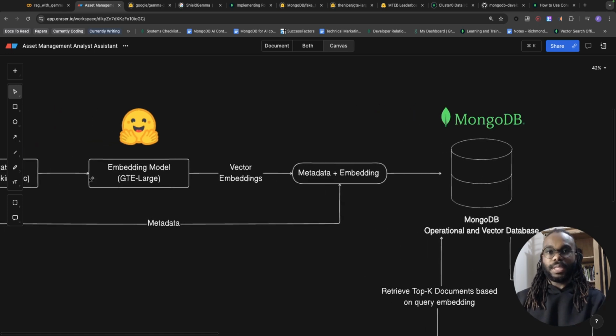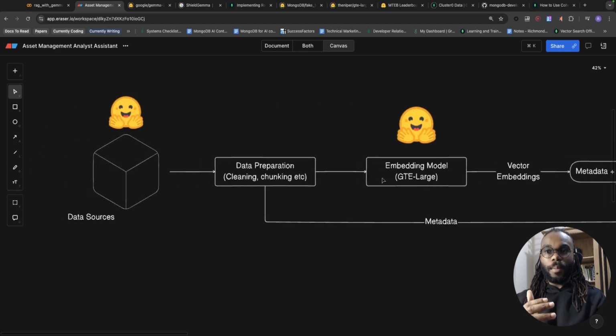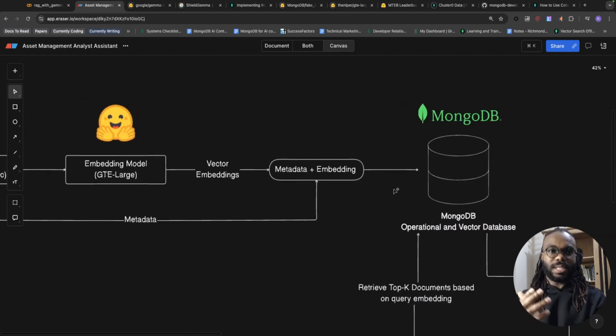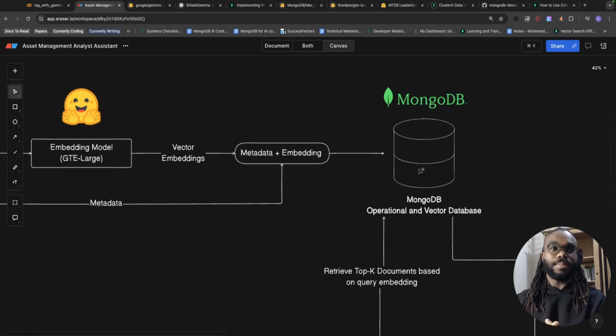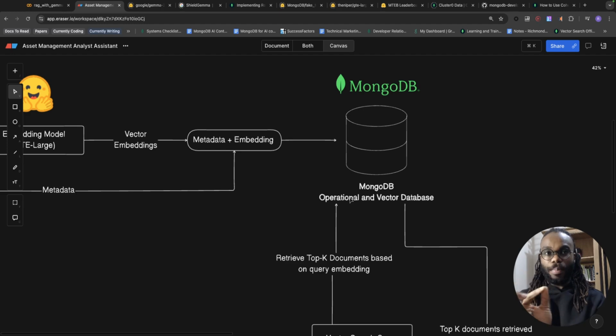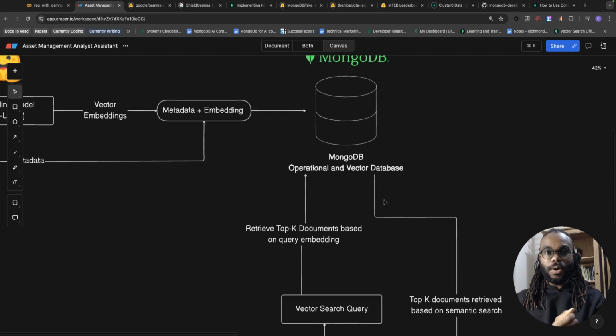We're going to create a metadata plus embedding pair for every single chunk from our data source. So this is just a simple ingestion pipeline, and we're going to ingest it into MongoDB. MongoDB here is going to be our operational and vector database. So MongoDB handles all the vector embeddings alongside the normal transactional data that you would have in a normal application.